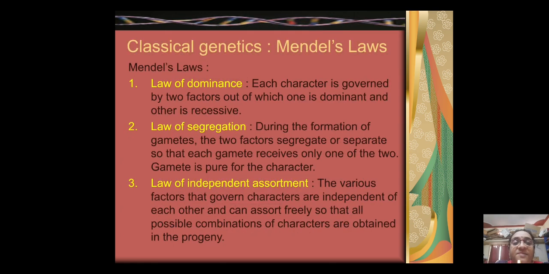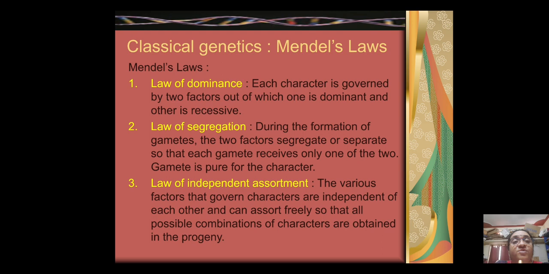Based on his experiments which he did for several years, Mendel generalized his observations into 3 laws. Law of dominance: each character is governed by 2 factors, out of which one is dominant, the other is recessive. Law of segregation: during the formation of gametes, the 2 factors segregate or separate so that each gamete receives only one of the 2.